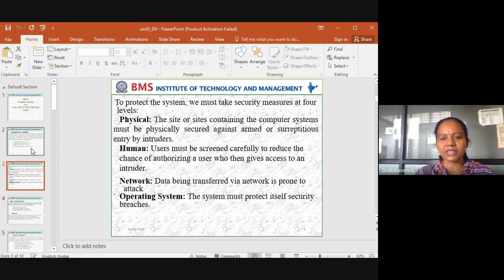Data being transferred via network is prone to attack. Now, we are doing online classes, and I send all my notes and everything here. In that case, we use a network. If I don't have a LAN or an internet connection, then I cannot conduct online classes.